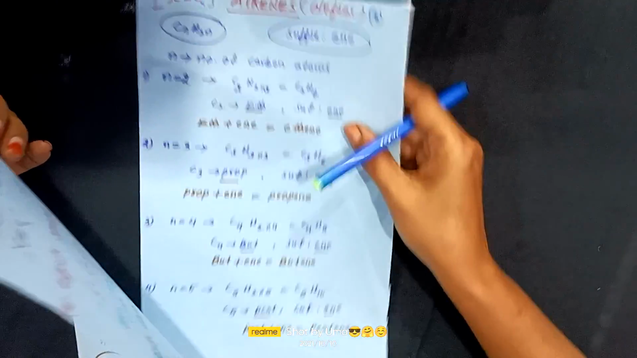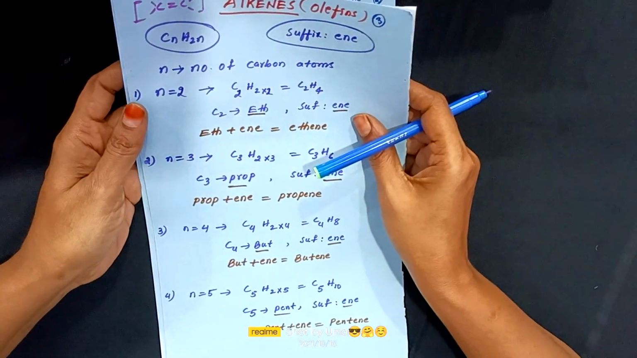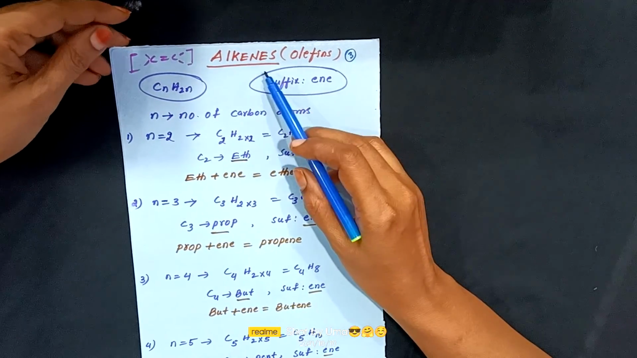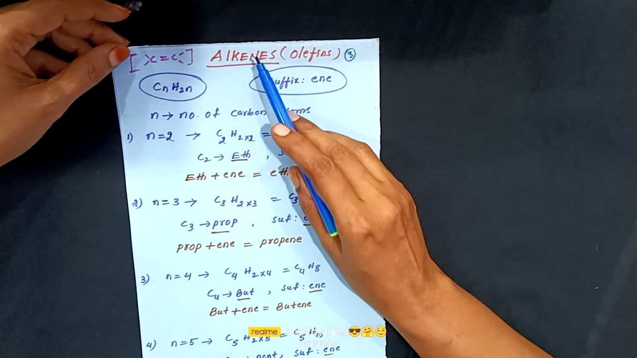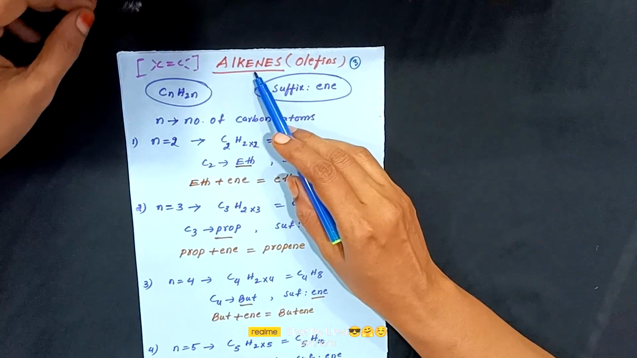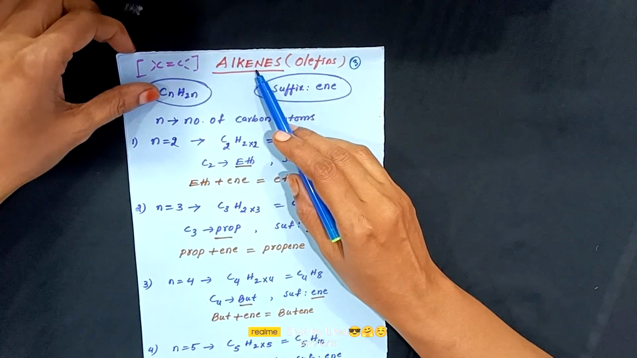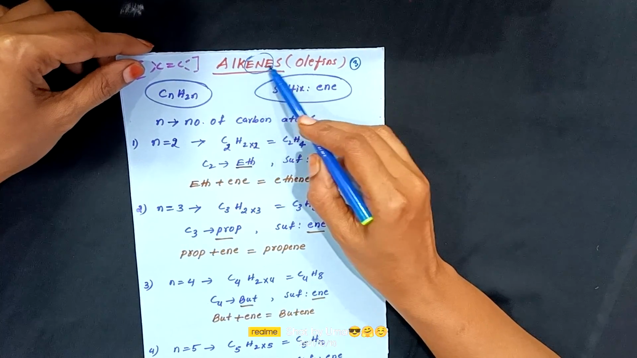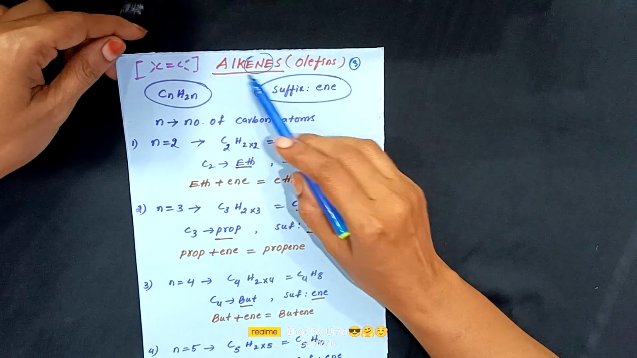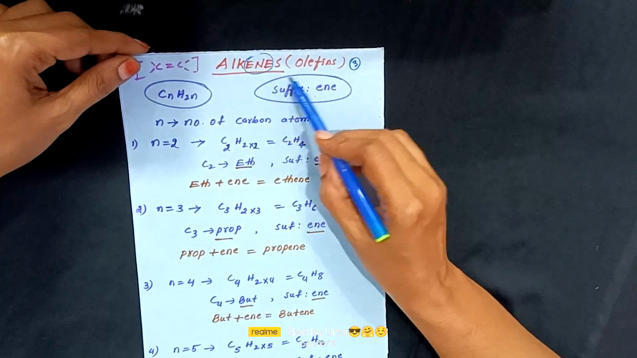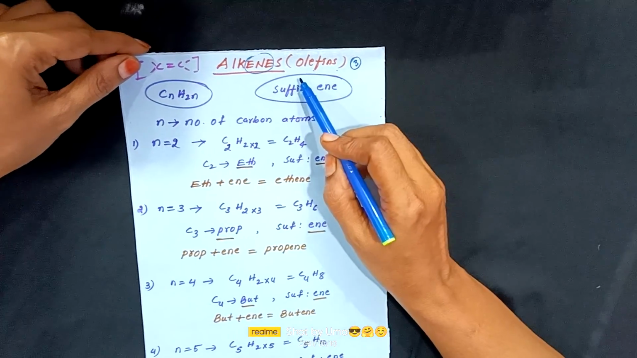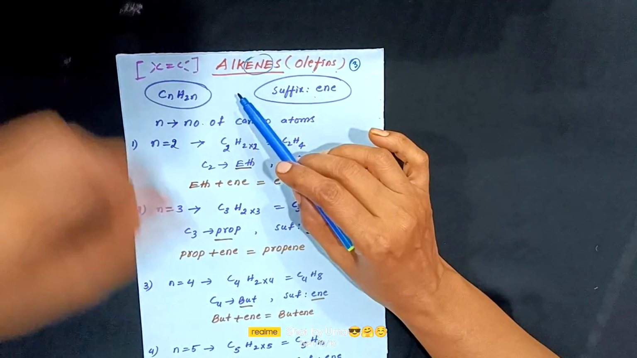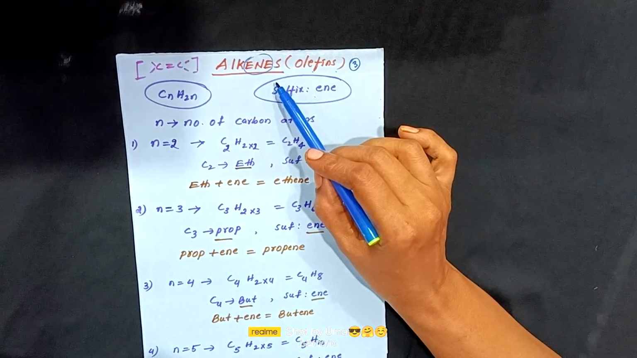Now we are going to discuss the next class or series, alkenes. Organic compounds are classified into three types: alkanes, alkenes and alkynes. Here we get alkenes, and ene is the suffix. Alkenes are also known as olefins. Oils contain alkene formulas, so that's why they are called olefins.